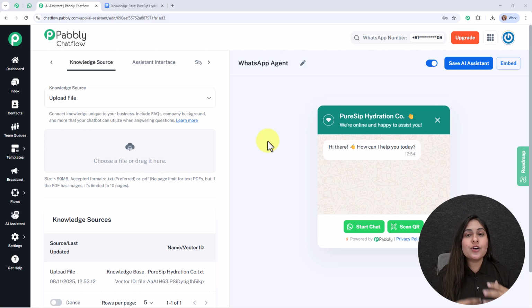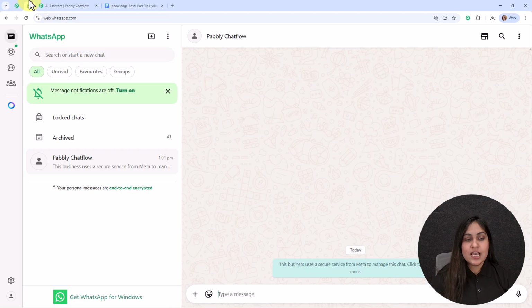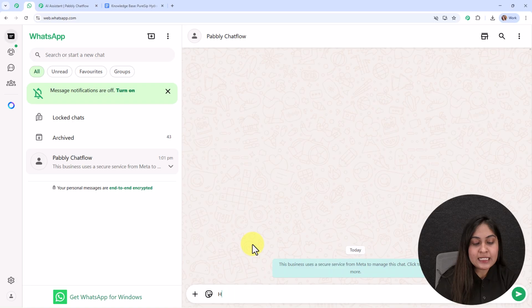Before we talk about this entire process step by step, let me show you how it actually works for my business by simply sending a WhatsApp message on my business WhatsApp number. To send this message, I'm going to use my another WhatsApp account, and for now let me take you there. So this is my another WhatsApp account and this is my business WhatsApp number. I'm going to drop the text as, hey, I need help.